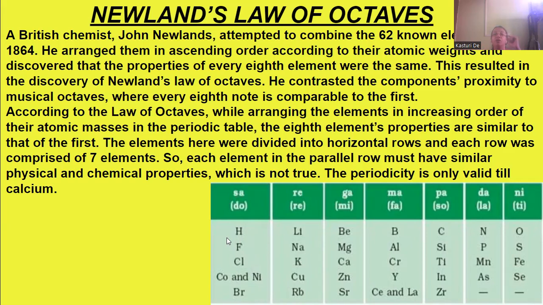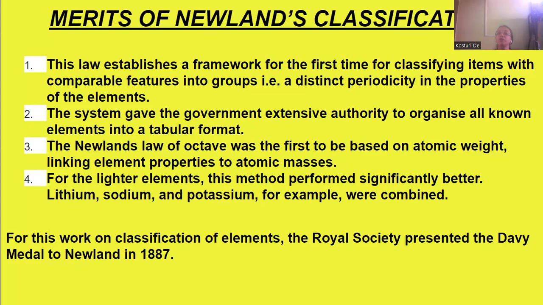I mean, in one row, there were 7 elements, and these should have the same physical and chemical properties, but it was found that this was not true. The periodicity is only valid till calcium. Till calcium, this is valid, but later on there was disturbance. Okay? So what were the advantages of NEWLAND'S classification?